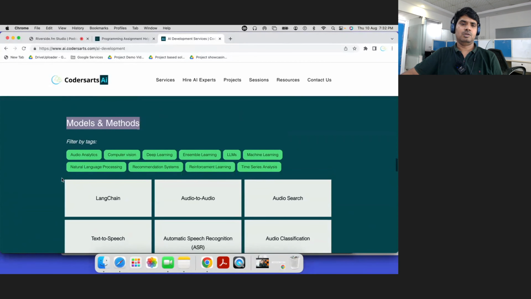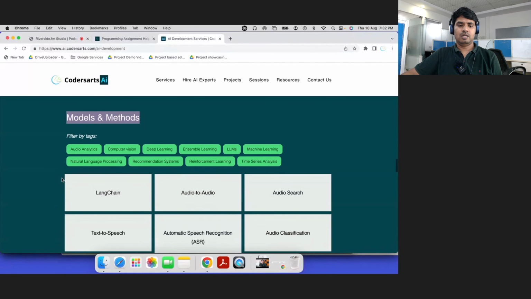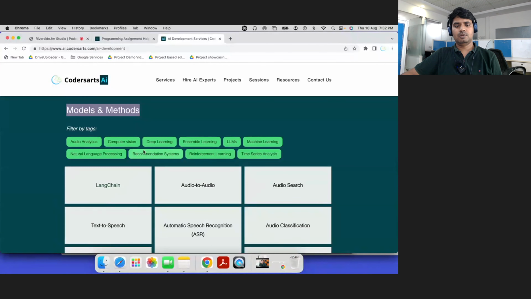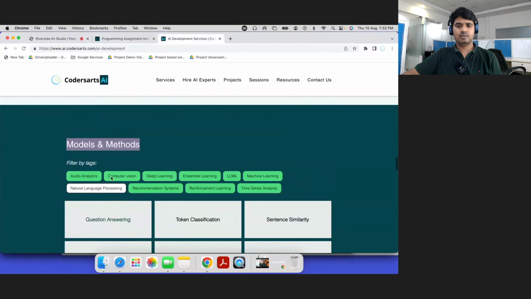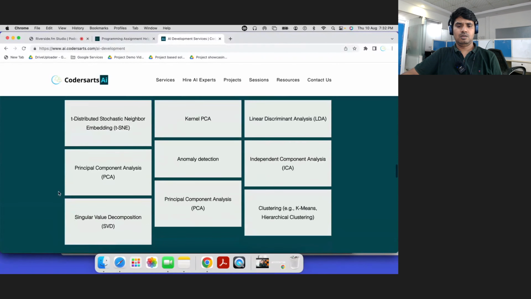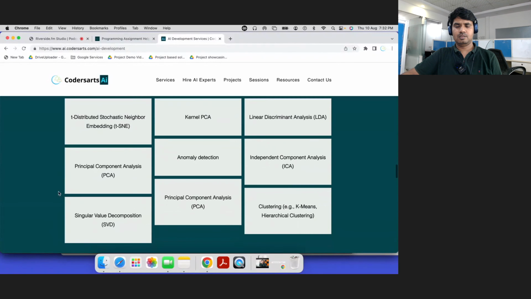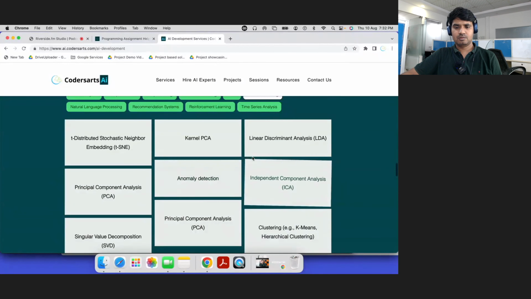Sometimes you outsource a project at the algorithm level or coding level. Suppose you talk about natural language processing, right? These are different applications. But if I go to machine learning, click, like this one, anomaly detection, linear regression, hierarchical clustering.